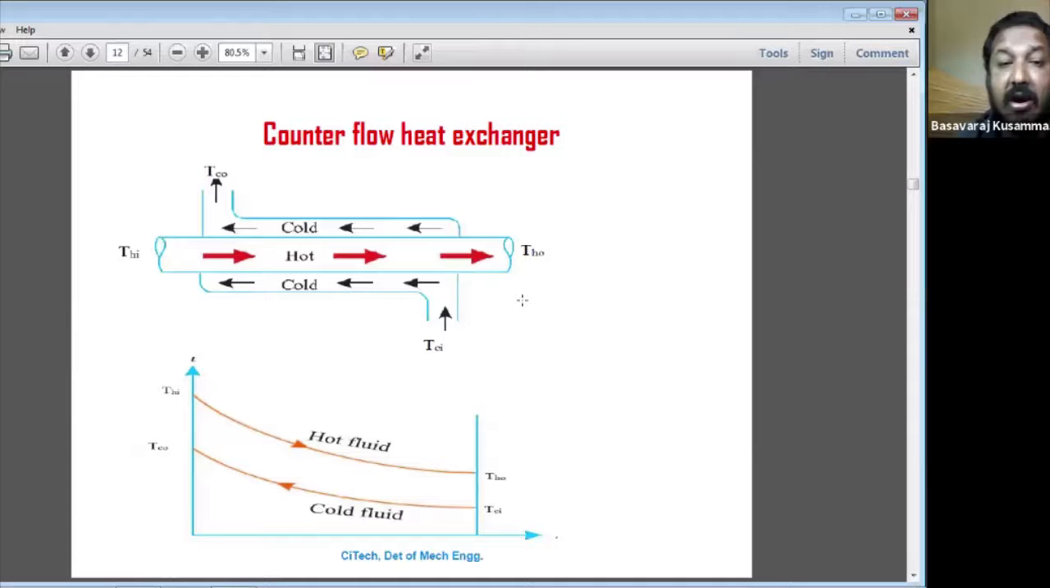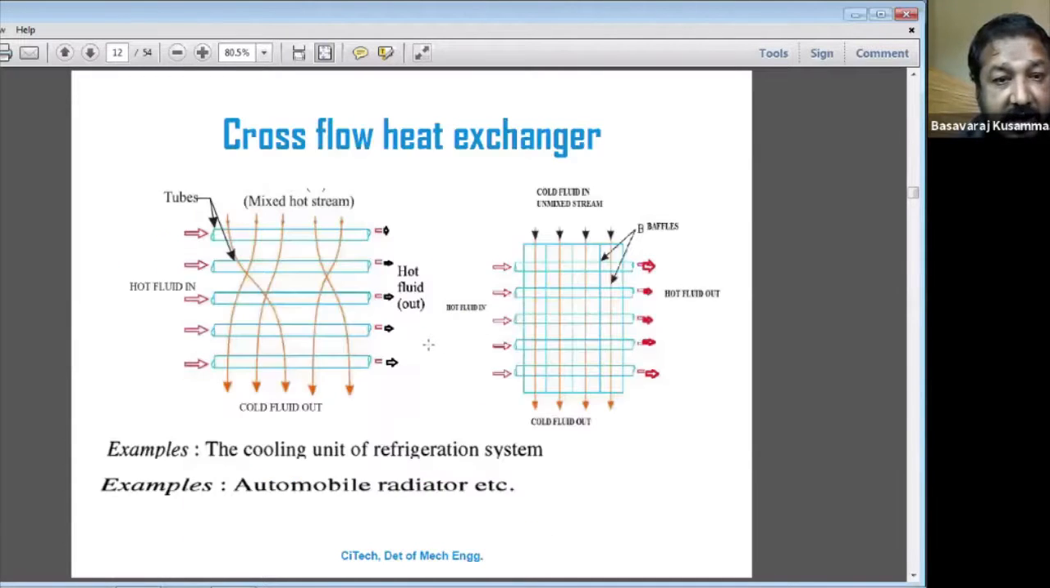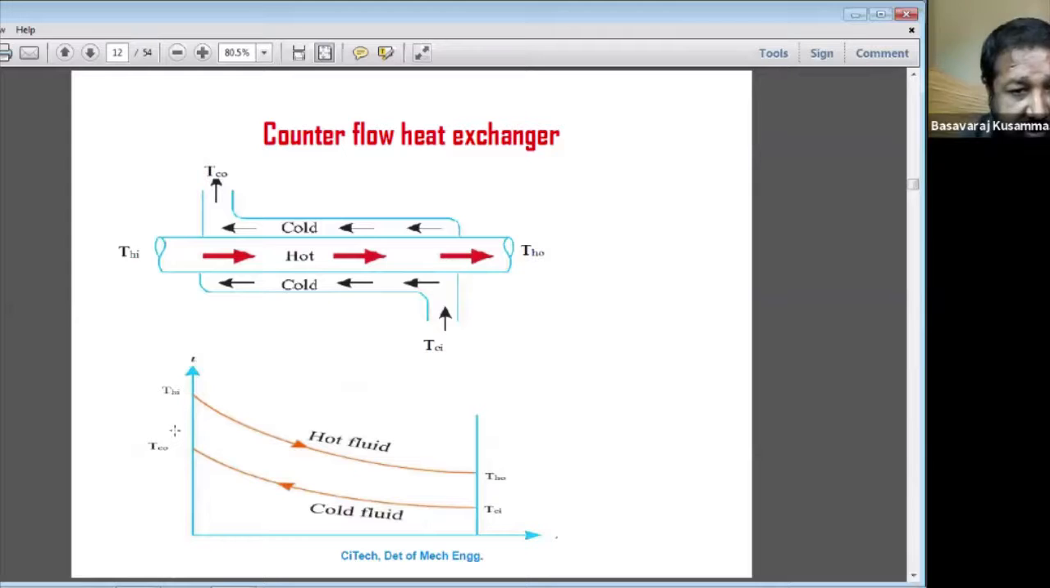That is the graphical representation shown here. The hot fluid moves from high temperature to low temperature, so as the length of the heat exchanger increases, the temperature of the hot fluid decreases. Here, as the length or area of the heat exchanger increases. Understand? You can see the direction here.